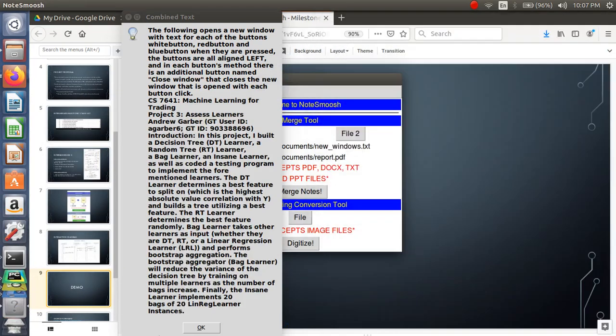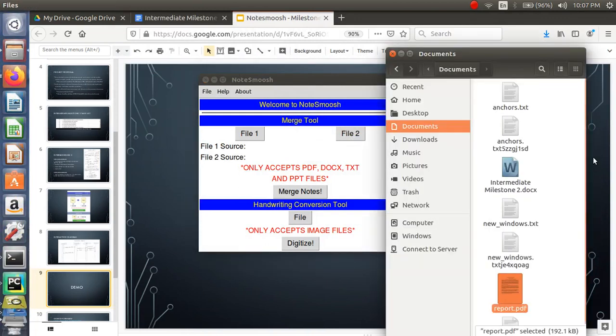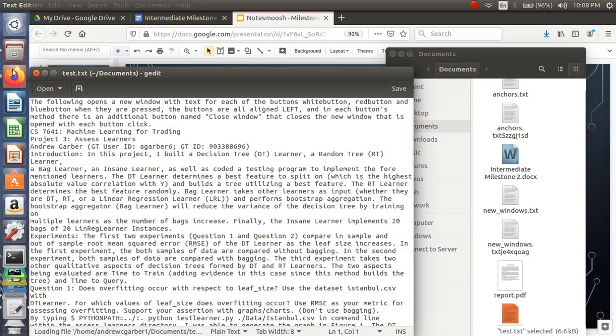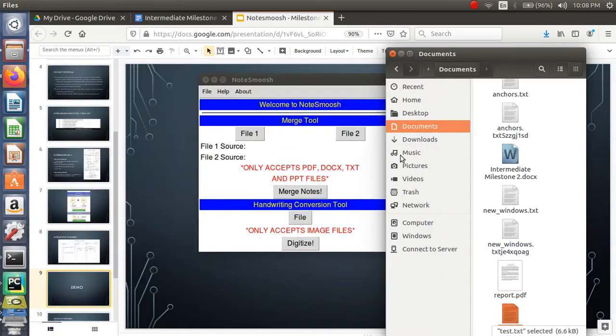Once I close out of this and okay, I agree to that, I go back over to my file explorer over here, and you can see in the test.txt, it's overwritten now, but it's there. So now you have this all here and you can edit this, and that's pretty great.